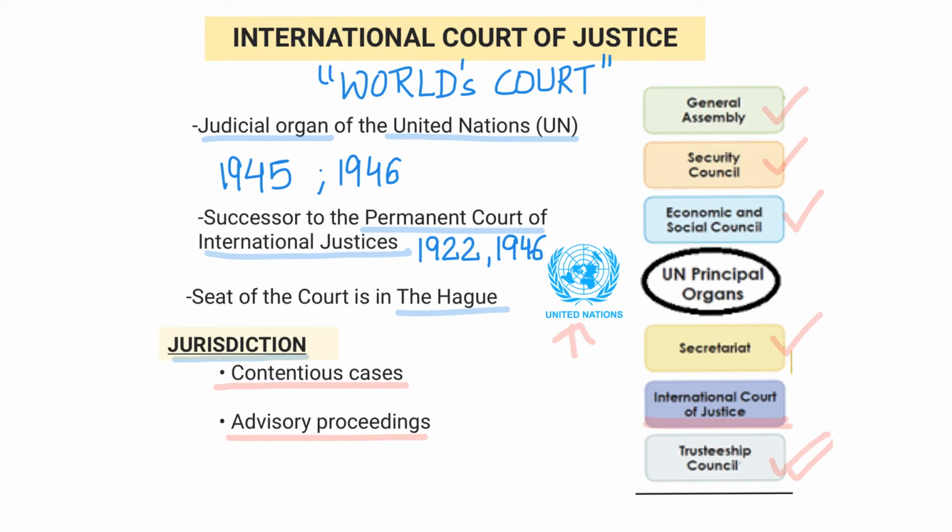In the recent case of Kulbhushan Jadhav, for which India has approached International Court of Justice, it comes under contentious cases, and India has asserted that Pakistan has violated its obligations under the 1963 Vienna Convention on Consular Relations, as Pakistan has refused to allow consular access to Jadhav following his arrest and trial in Pakistan.